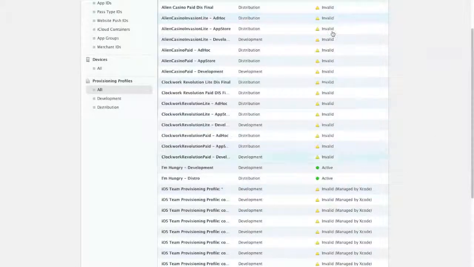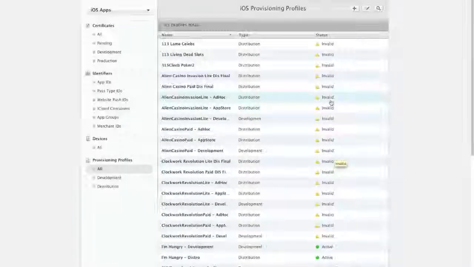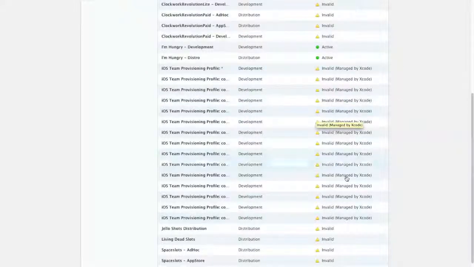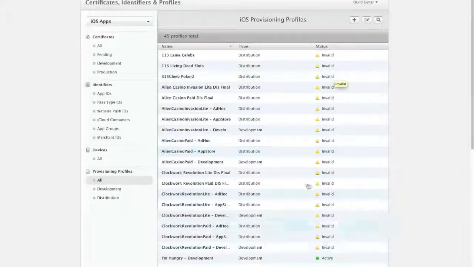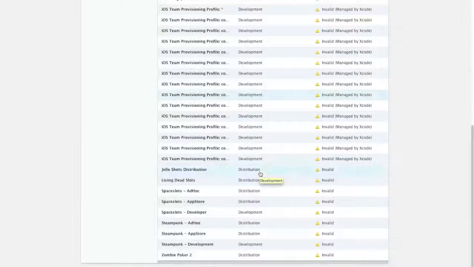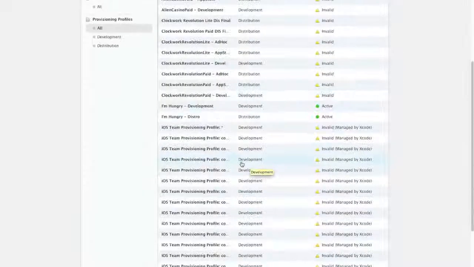By the way, all these are invalid because I just updated my certificate. It's my annual time to do so, so it makes all these other ones invalid, which isn't really a big deal unless you're developing one currently. But since mine are already all in the store and everything, it doesn't really make a difference.